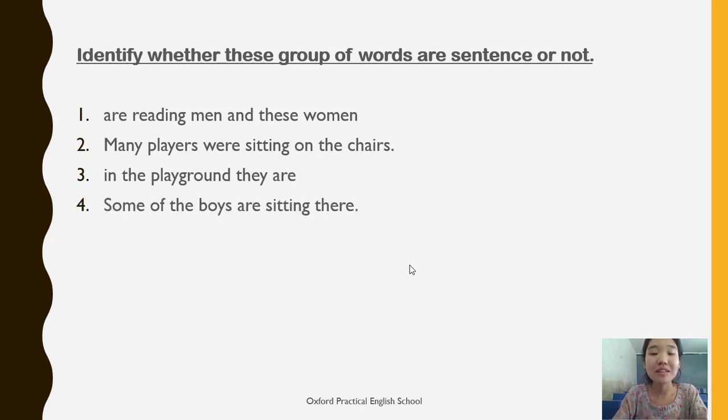First, some of the boys are sitting there. Now, these are some group of words. Do you think these words are placed in a proper order? Yes, these words are placed in a proper order. And do you think these group of words placed in a proper order convey some meaning? Yes, they obviously do. Which means koi केटाहरु चाहिँ त्यहाँ बसिरहेको थिए, which obviously makes sense and which obviously we can understand. So, some of the boys are sitting there. These group of words is a sentence.